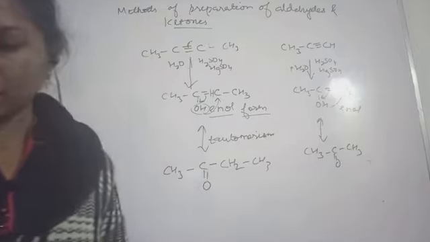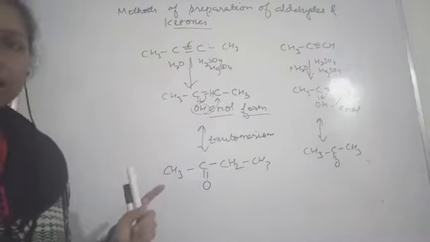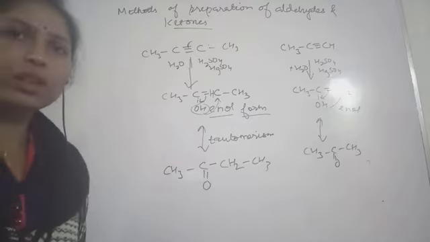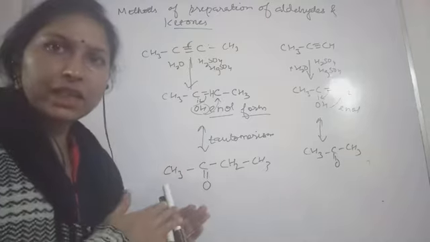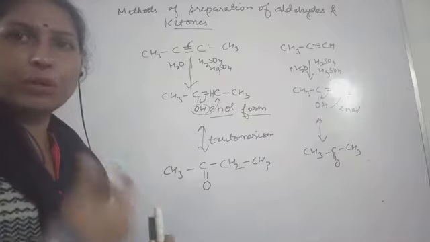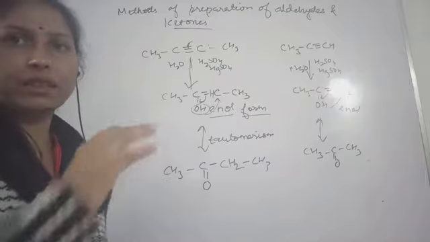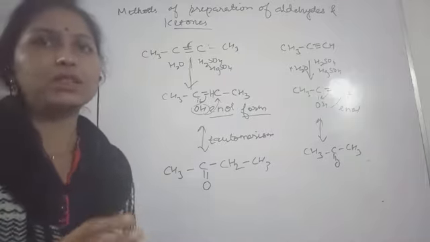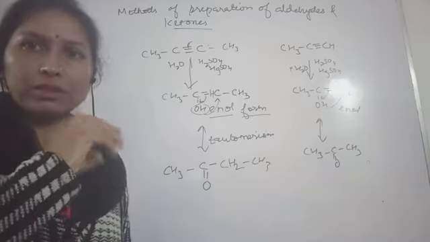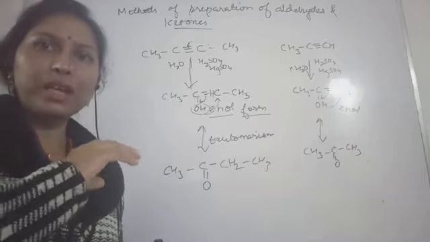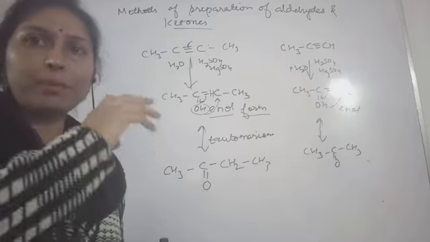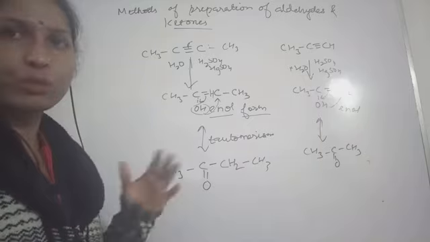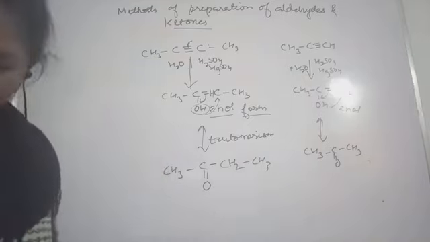Now let's rub this, and let's now learn about the aldehydes separately, the methods meant for obtaining only aldehydes, and then we will discuss the methods that will be only for preparation of ketones. So those methods we are going to discuss here. I hope you noted down.